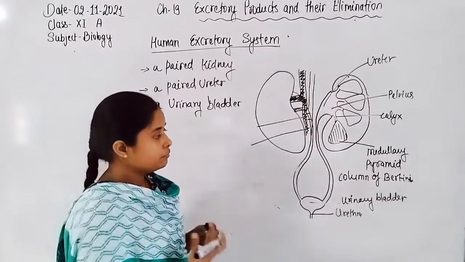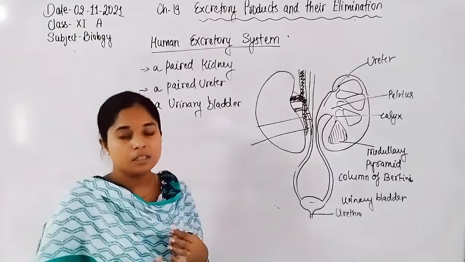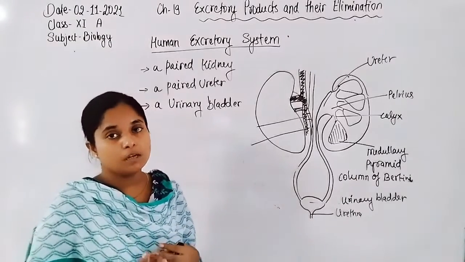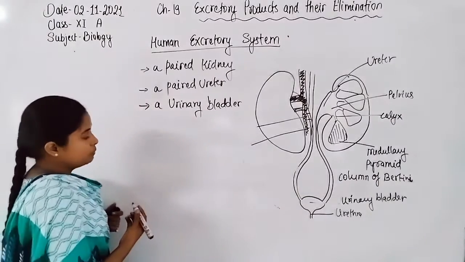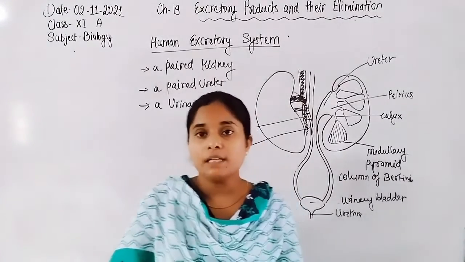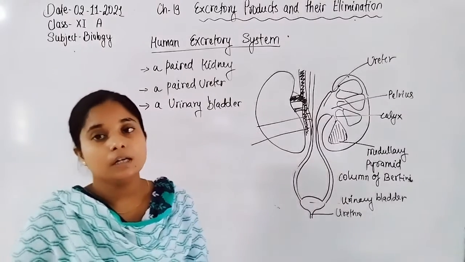If the nephron is present in the medulla region, that type of nephron is known as a juxtamedullary nephron, and if the nephron is present in the cortical region, that type of nephron is known as a cortical nephron.